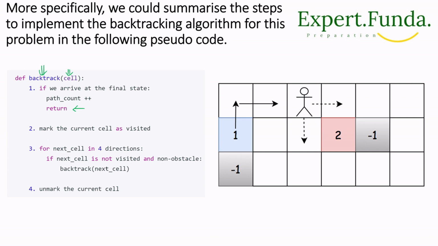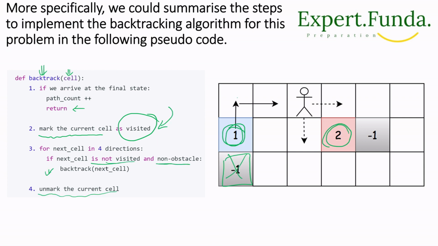First, whatever cell we pass into the backtracking, we will mark it as visited. We have to mark the current cell as visited first. Next, we will move in all the directions. If a cell is not visited and is not an obstacle, we move to it, for all directions.